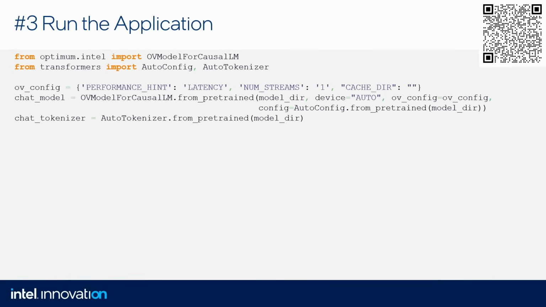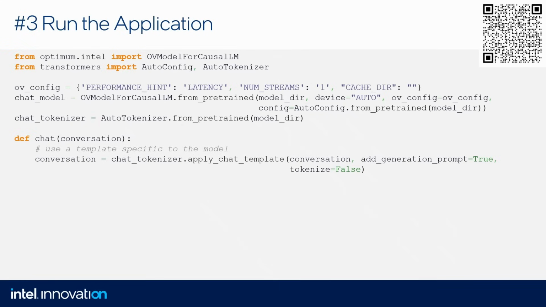Then we also create a tokenizer. Tokenizer, in this case, is needed for pre and post processing for chat models. Then the chat function itself. First, what we need to do is to apply chat template.